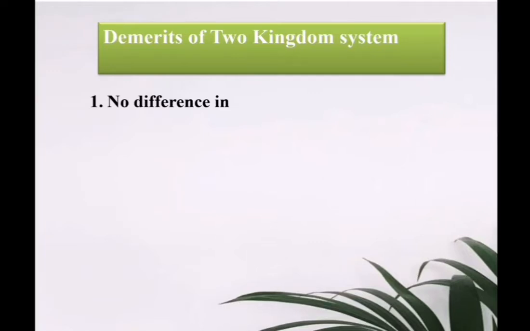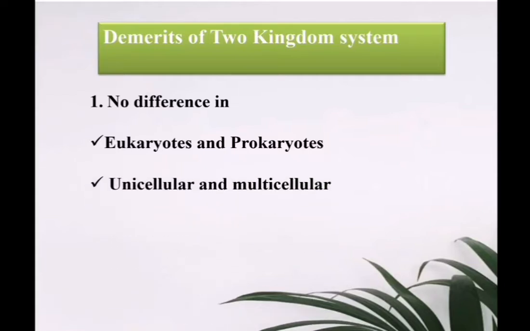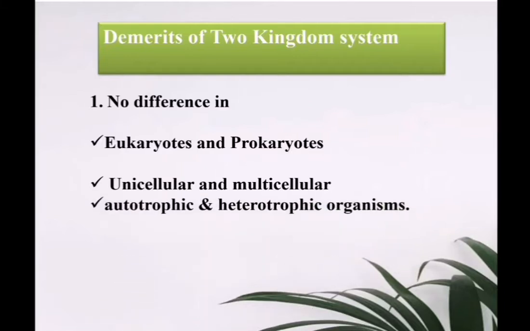And this system was used till very recently, but it had some demerits. There was no difference between eukaryotes and prokaryotes, unicellular and multicellular, and autotrophic and heterotrophic organisms.